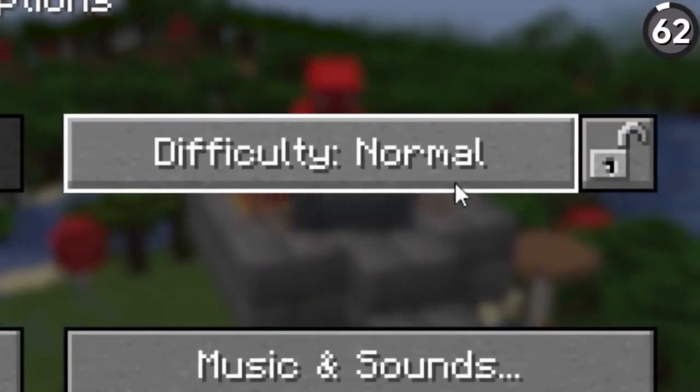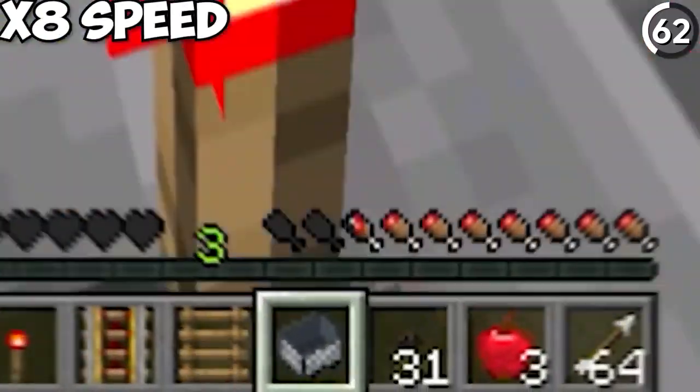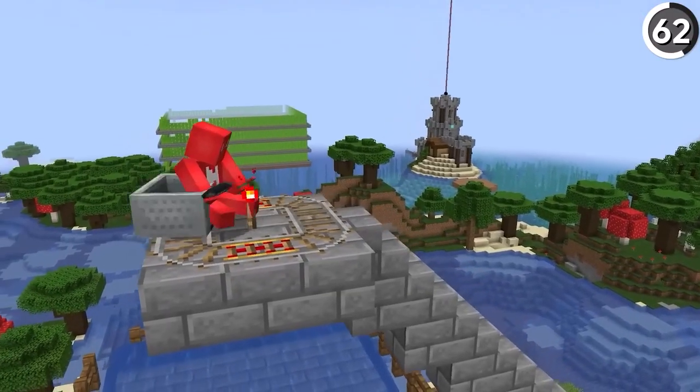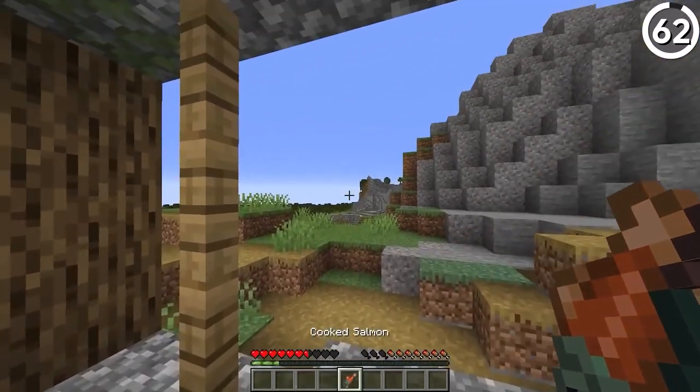If you're playing in normal difficulty and you sit inactive within a minecart, then no matter how long you sit there, your hunger bar will never deplete, which essentially gives you a way to never starve to death, but it's pretty boring, so I'd rather just go get some food and go about it that way.